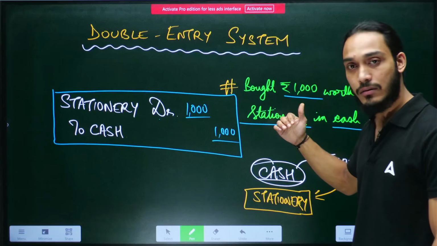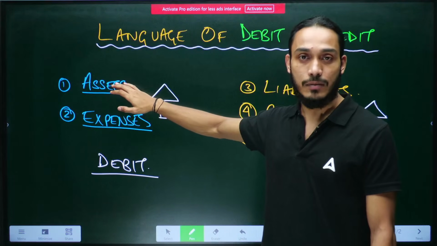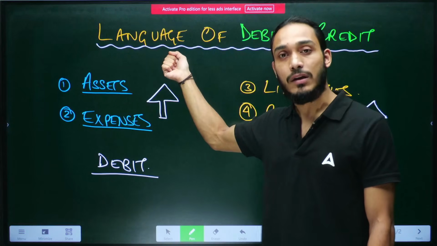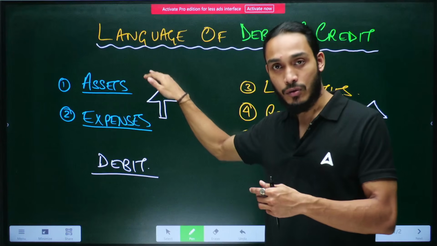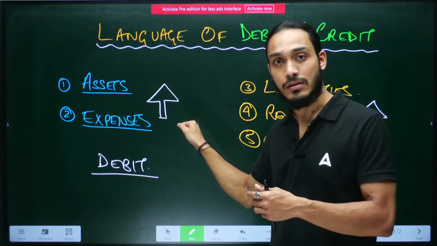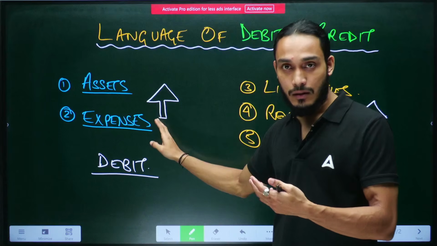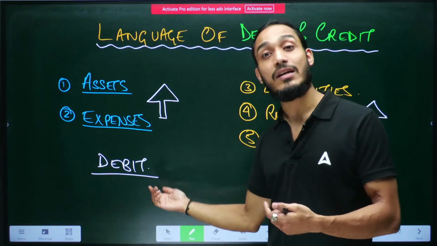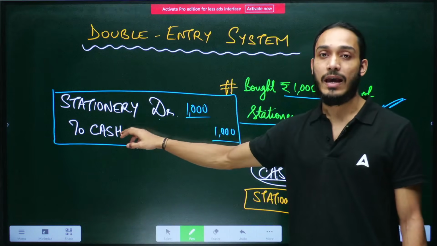And for that reason, we have to check what happens to asset-based items like cash. When they increase in the organization, they are debited. But when cash is paid out, the amount of cash goes down, the asset decreases. So when it decreases, what happens? Since when assets increase, we debit it, when it decreases, the opposite happens, we credit it. Therefore, we write it as to cash, which means cash has been credited.